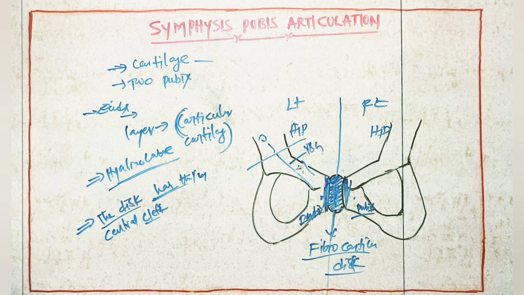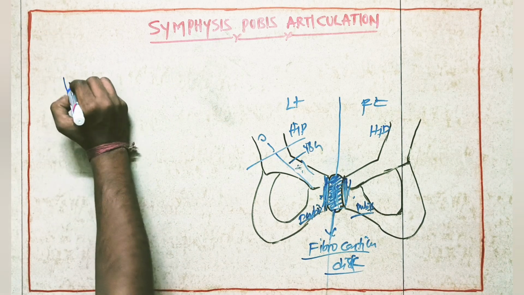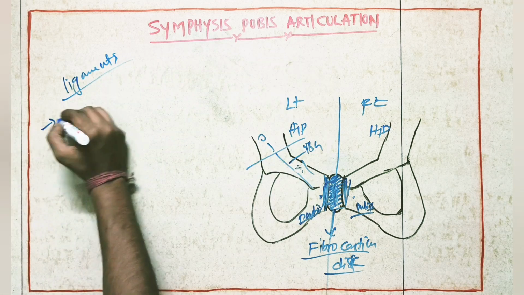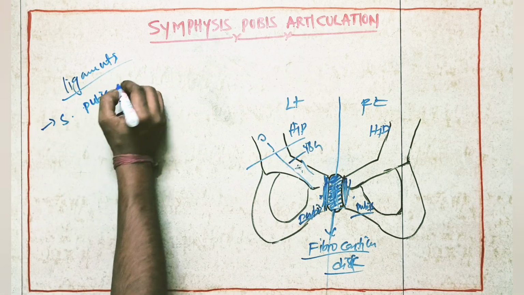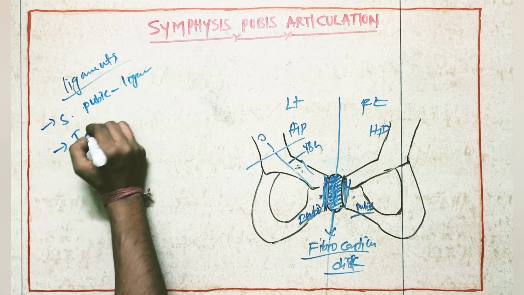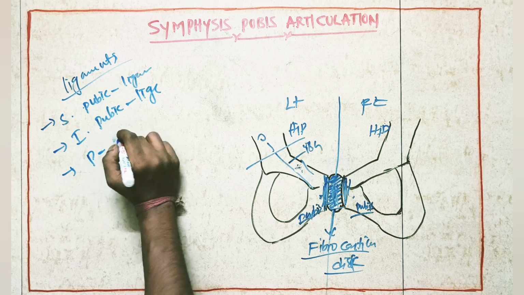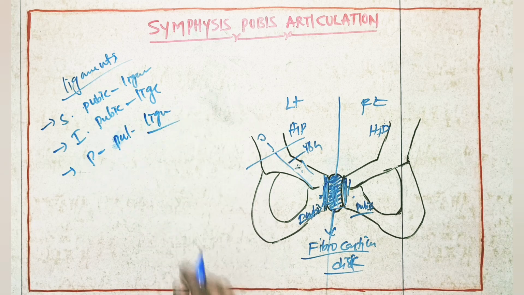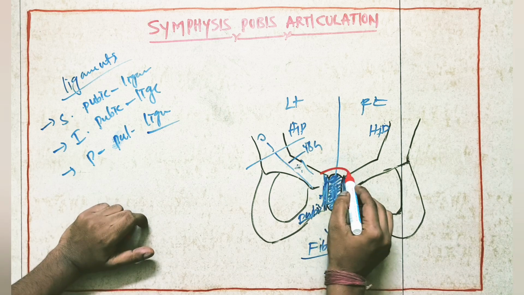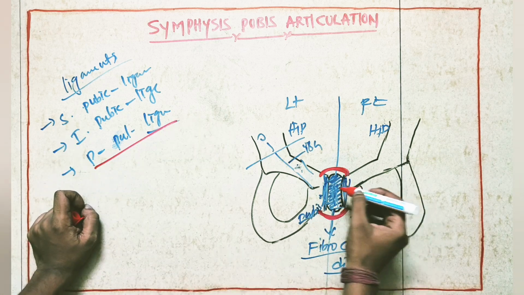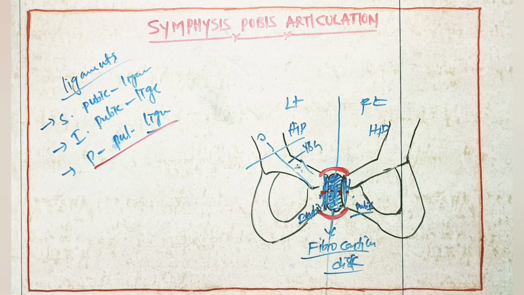Okay. So if we come to the ligaments of the pubic symphysis joint, here we have the superior pubic ligament, and then the inferior pubic ligament, and then the posterior pubic ligament. So these are the ligaments. The superior pubic ligament will be here, superior to the pubic symphysis. The inferior pubic ligament will be here, and the posterior pubic ligament will be present over the posterior surface of this joint. So this is about the ligaments of this pubic symphysis joint.